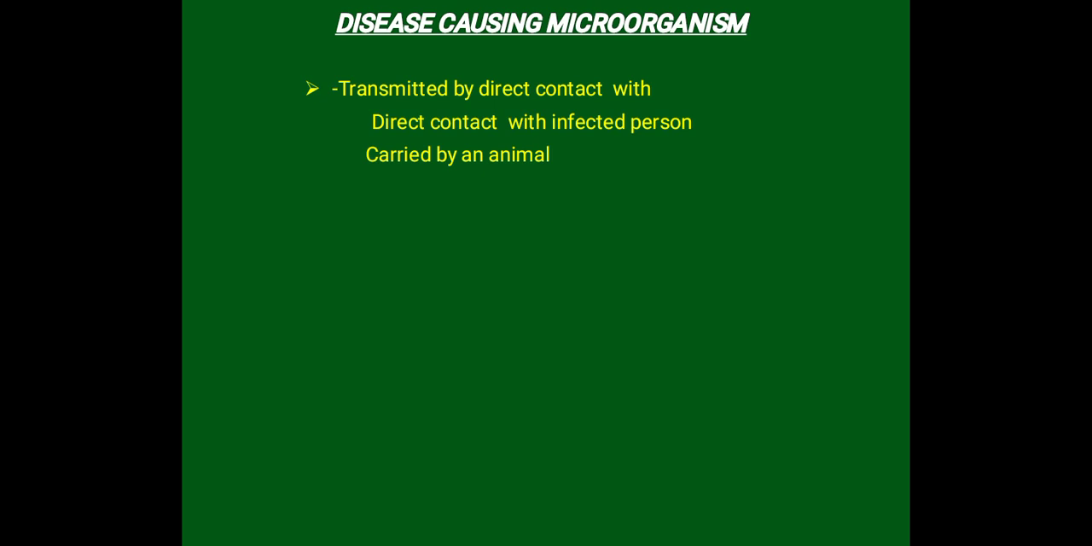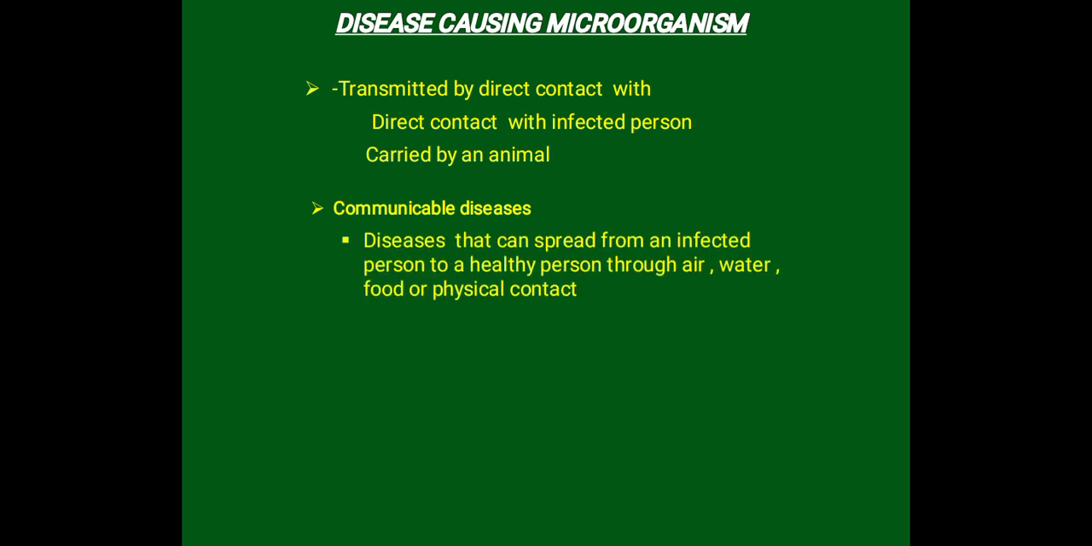Not only through human beings, even these microorganisms are carried by animals also. The diseases which are spread from an infected person to a healthy person through air, water, food or physical contact are called communicable diseases. So this is the definition of communicable disease.